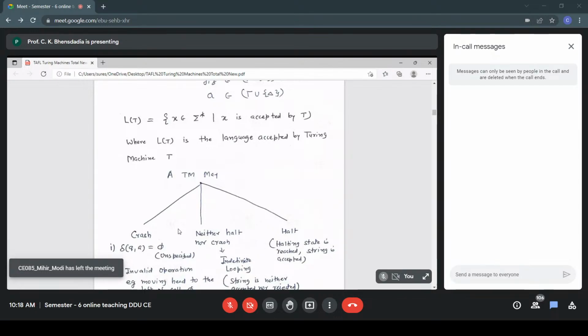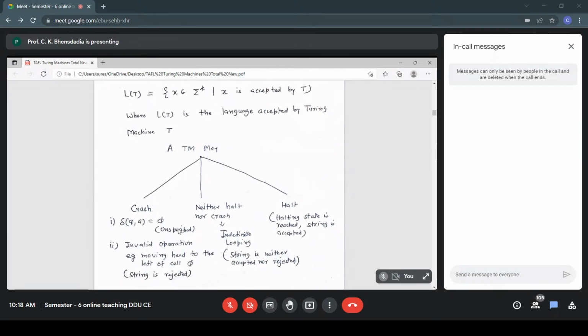It is not halting, it's not reaching the halting state, it is not crashing. So it neither halts nor crashes. In that case, the string is neither accepted nor rejected. That is the case of indefinite looping. We have not taken the care. The TM may go into an indefinite loop. It will go computing forever. The string is neither accepted nor rejected. That is indefinite looping. So these are the three possible cases in the case of a Turing machine.